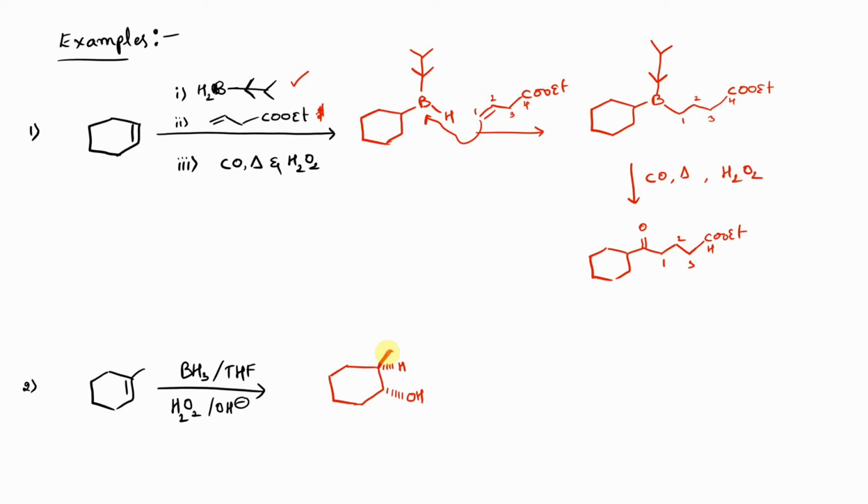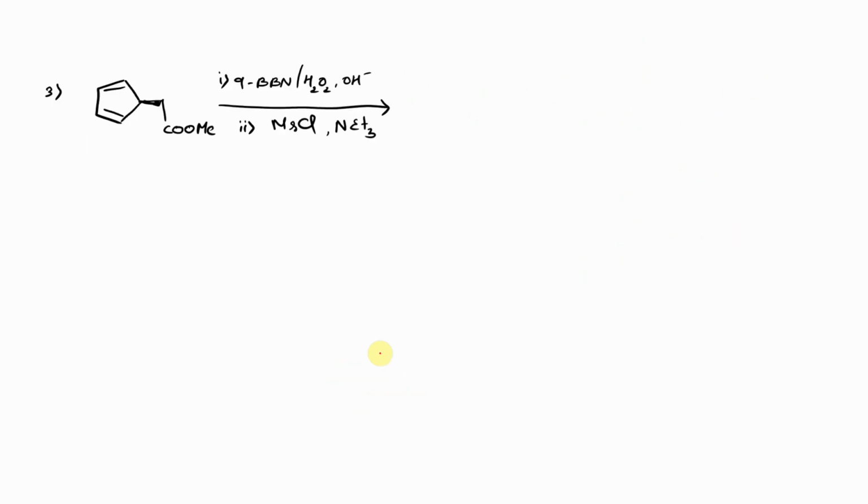And for the stereochemistry, since there is a methyl group already present at one of the carbon-carbon double bond carbons, the methyl group which was already present will be in the wedge bond, and the H and the OH groups will be in the dash bond. Now let us go for a kind of complicated question. So now here we are treating a cyclopentene compound with 9-BBN along with certain other reagents.